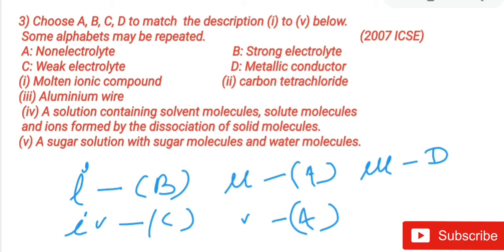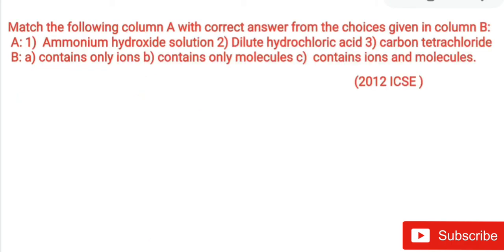Okay, now let's go for the next question. See children, the same question is again repeated. What is the question? The same concept. Match the following column A with the correct answer from the choices given in column B. Your choices are ammonium hydroxide solution, dilute hydrochloric acid, carbon tetrachloride.